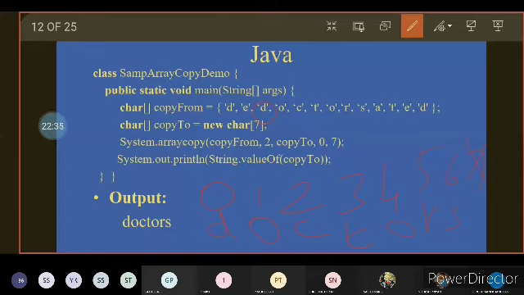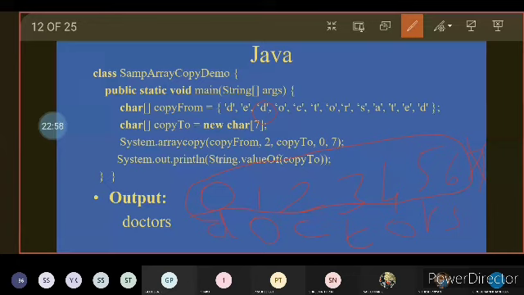That is up to 0 to 7 means that 0 to 7 minus 1, n minus 1, 0 to 6 values. So which means that totally 7 values will be considered, and up to the 7th value, totally 7 values will be stored in the array copy 2.